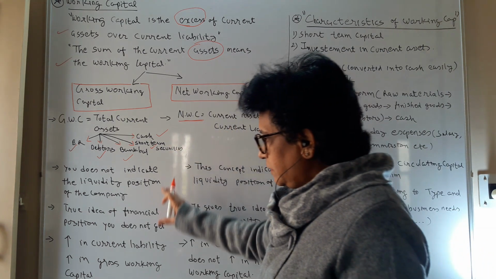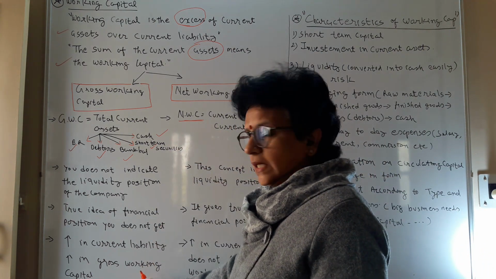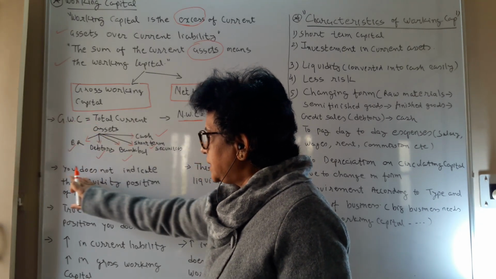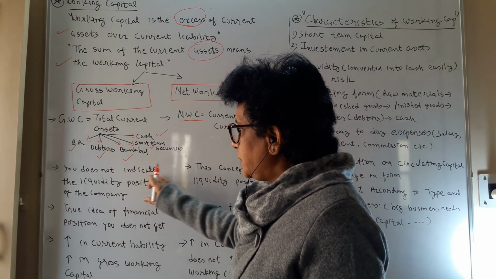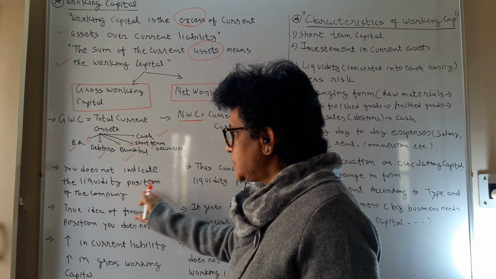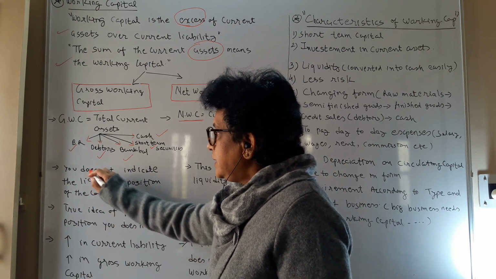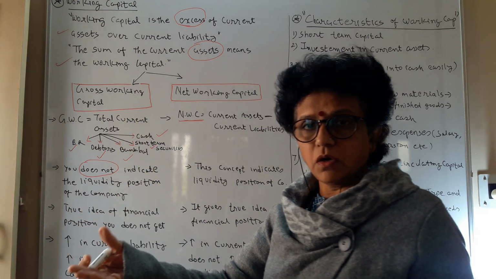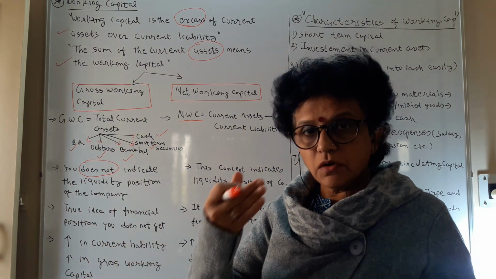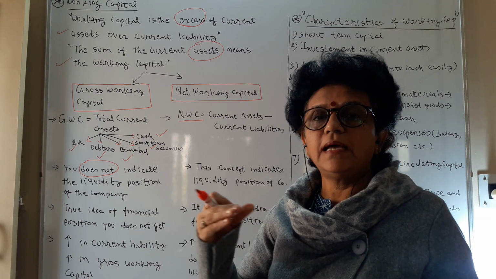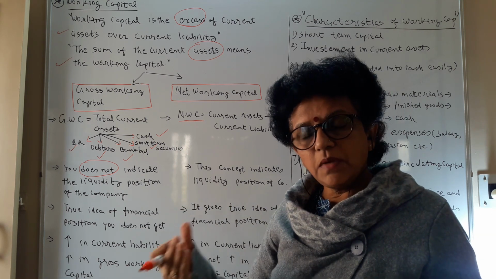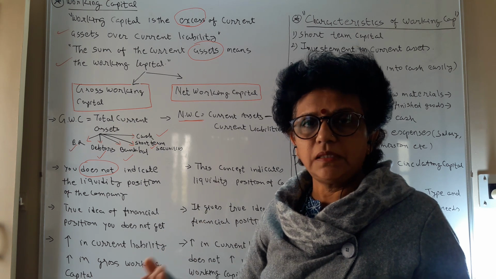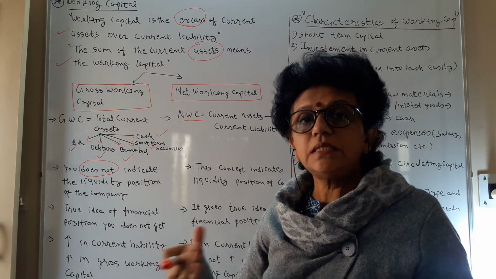Now the characteristics of working capital are, number one, gross working capital does not indicate the liquidity position of the company. You are not mentioning at all what your liabilities are. Gross may be more, but if you have the same amount of liabilities, then it is going to be zero.